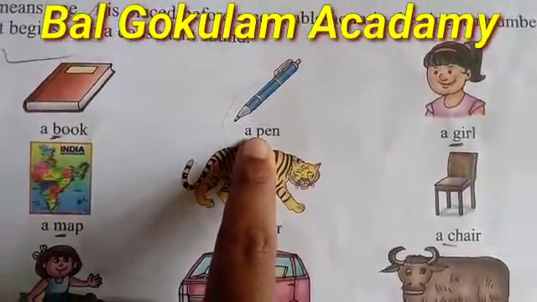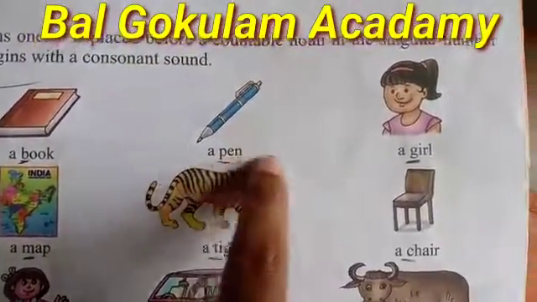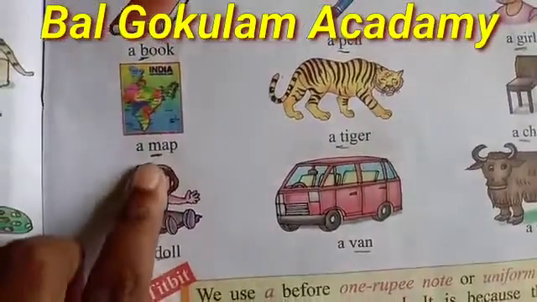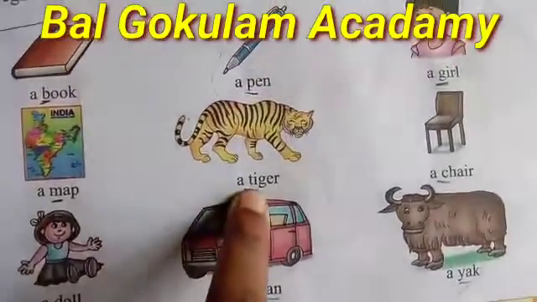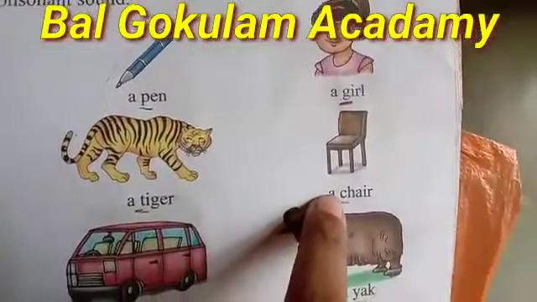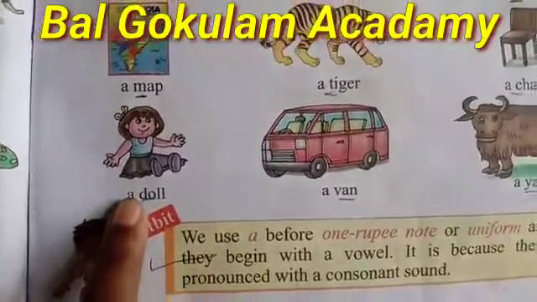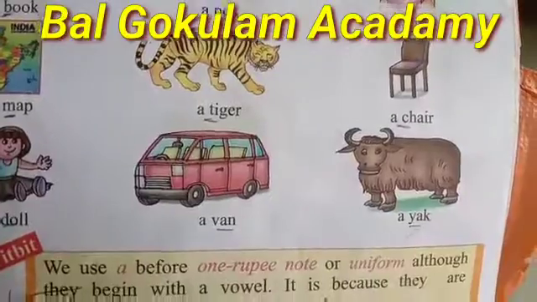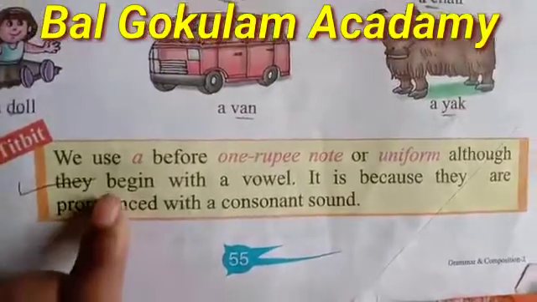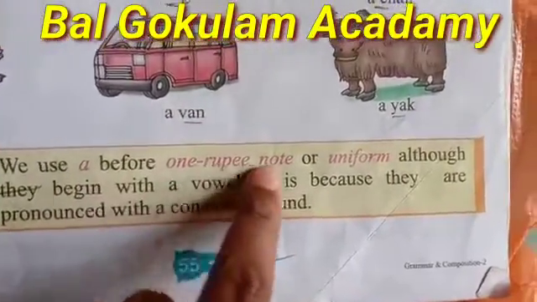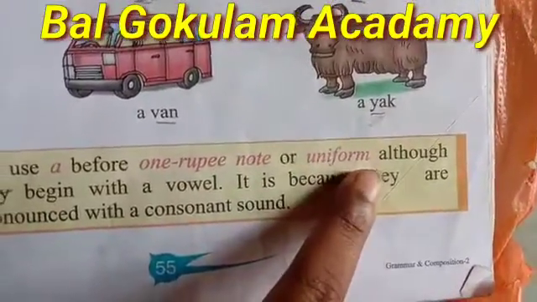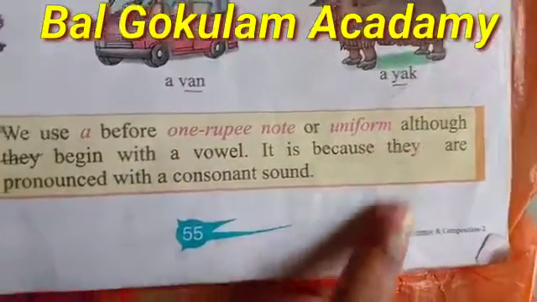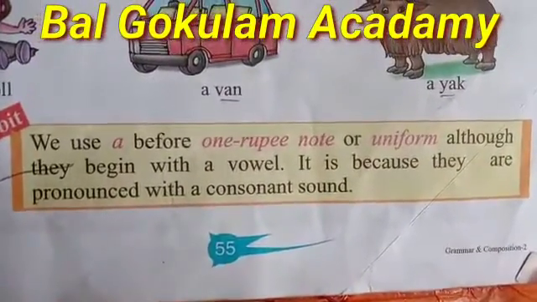Then pen. A pen. A girl. A map. A tiger. A chair. A doll. A van. A yak. Students, we use A before 1 rupee note or uniform. Although they begin with a vowel, it is because they are pronounced with a consonant sound.